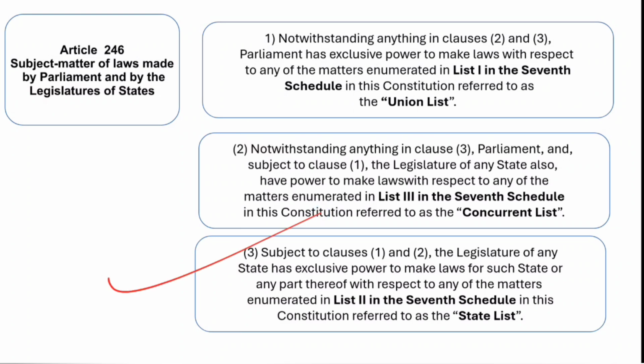And here sub-article 3 was there in Article 246, which we didn't discuss, and in this sub-article it is provided that the state shall have power to make the laws under the state list. So Articles 246 to 254 are very important articles to be dealt with whenever talking about this doctrine. These provisions should also be discussed here.